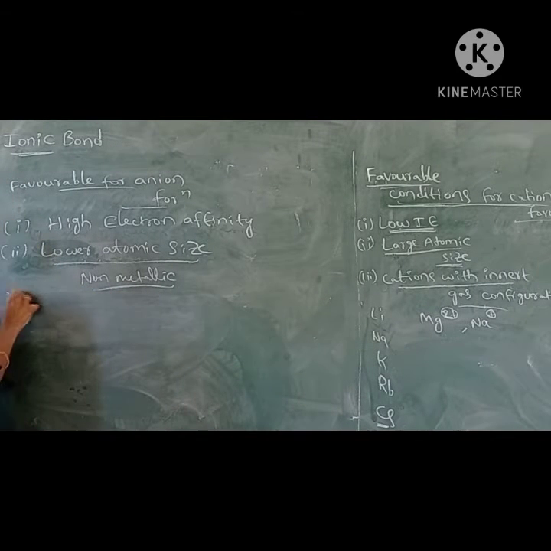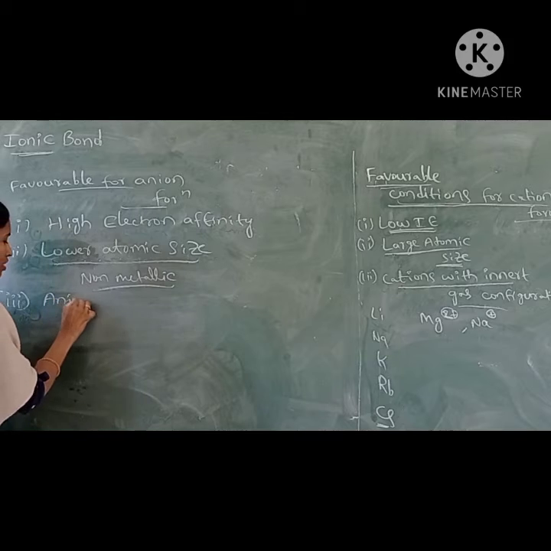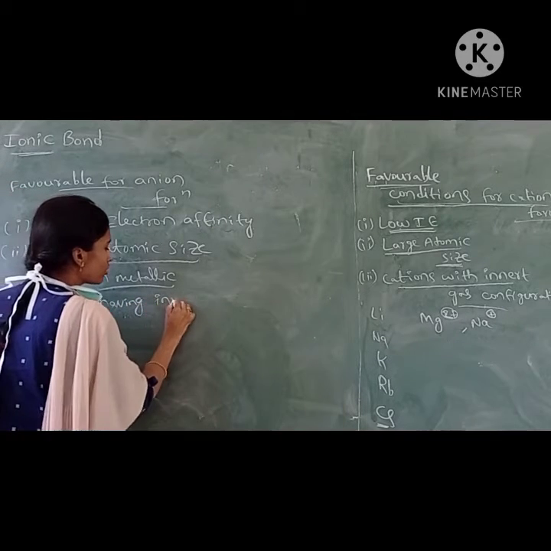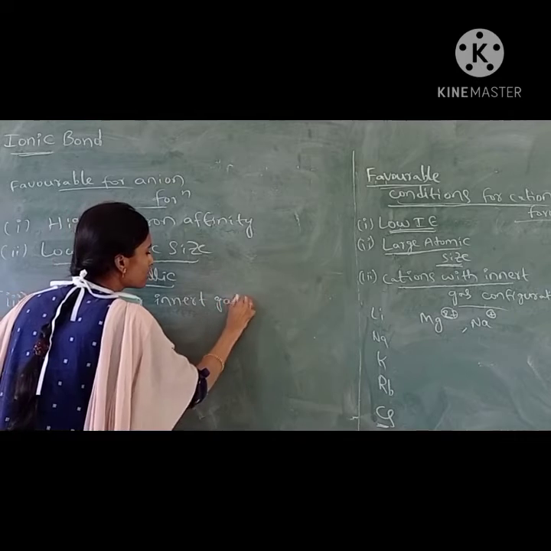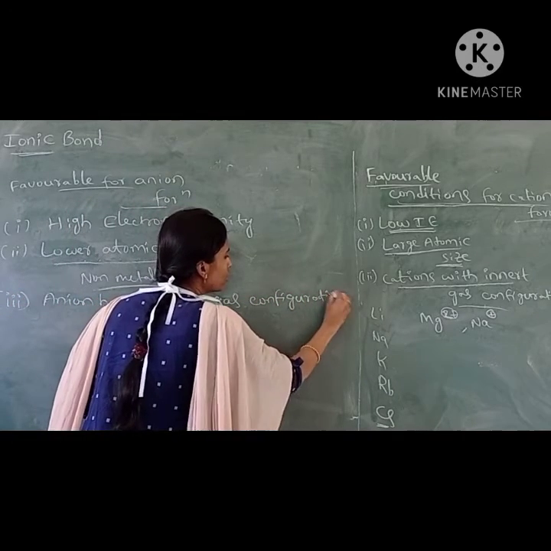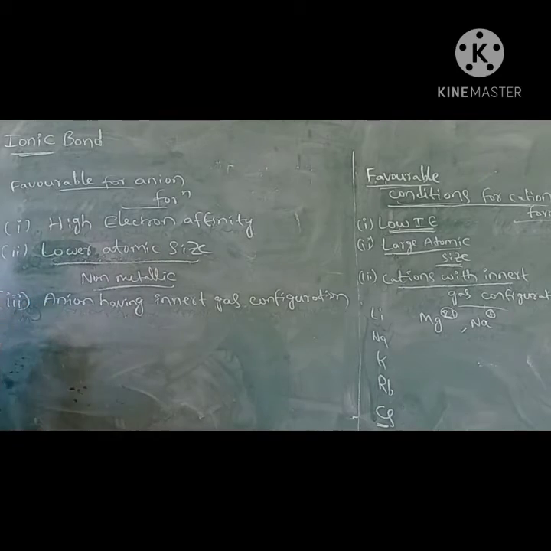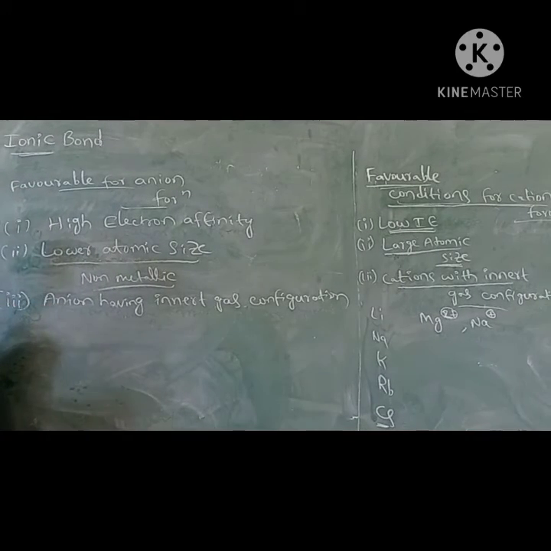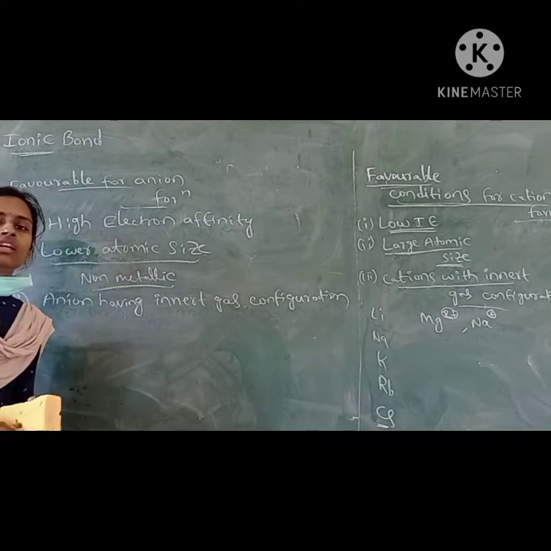And the third one is anion having inert gas configuration. After accepting an electron, if the ion will have the inert gas configuration, that will form readily.